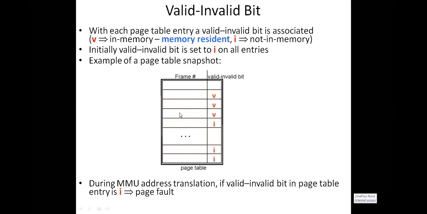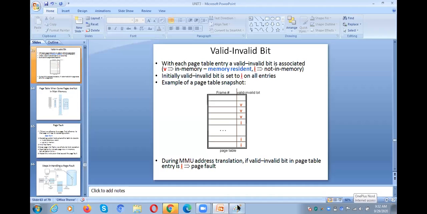In the last class also we discussed this. The page table usually consists of two entries: the page number on the outer side and the frame number on the inner side. That means which page is available in which frame. If the page is available in the frame, then it is valid. If the page is not available in a main memory frame, then it is called invalid. Let me explain with the help of Paint.